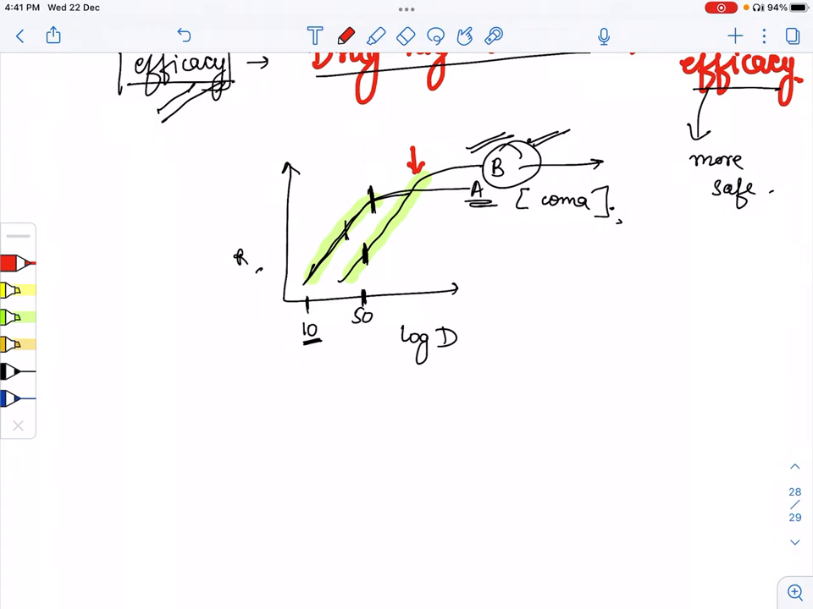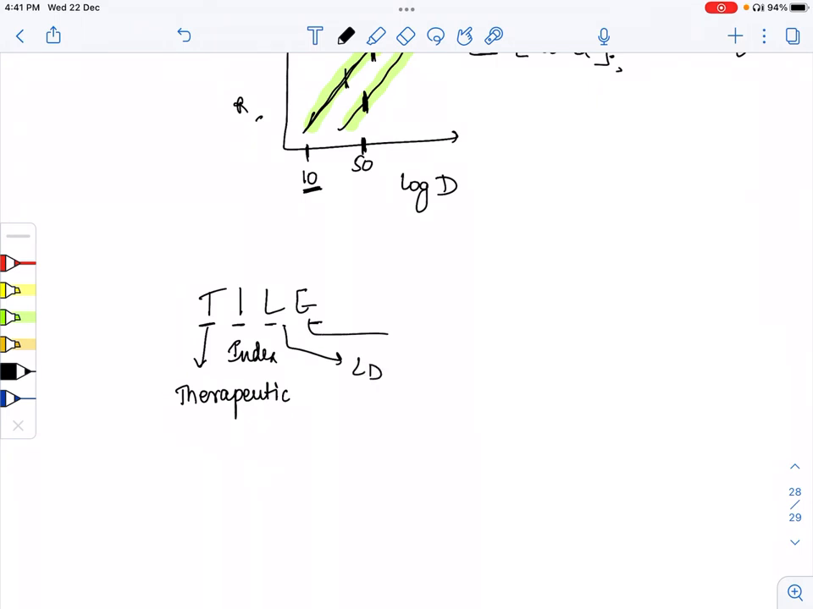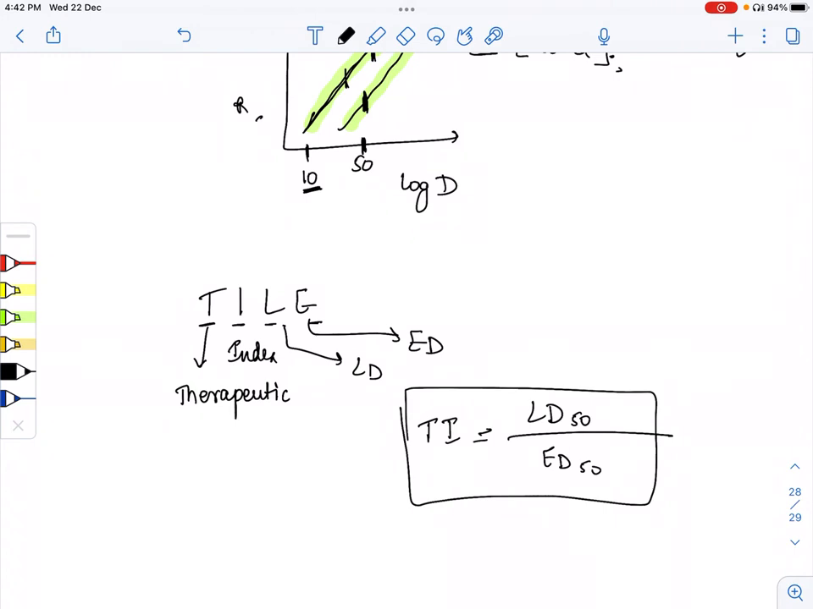After this, we have the lethal dose and the median effective dose. For that, we have to remember TILE, T-I-L-E. T stands for therapeutic index, L stands for LD, and E stands for ED. LD stands for lethal dose 50, and ED stands for median effective dose. This is the formula for therapeutic index.